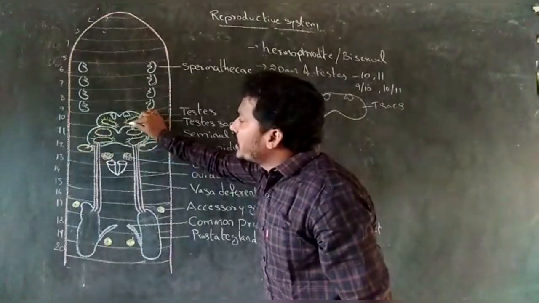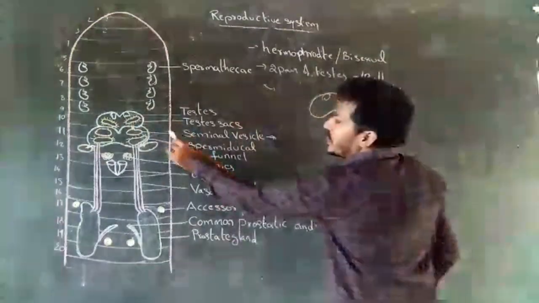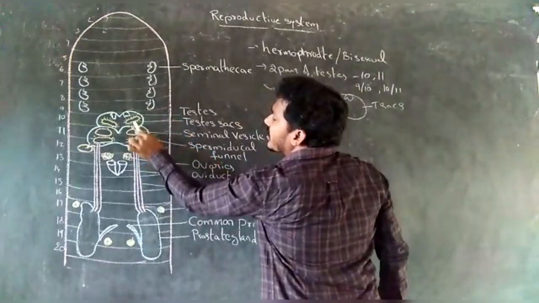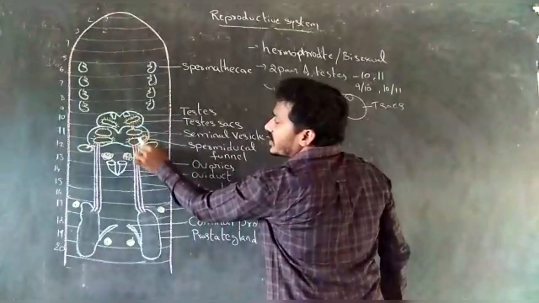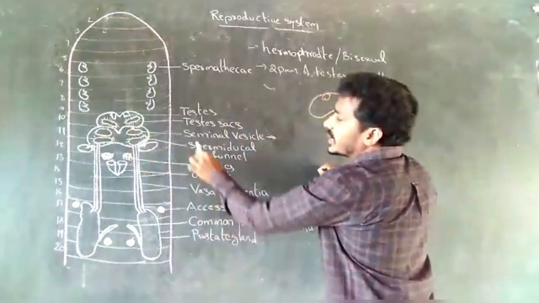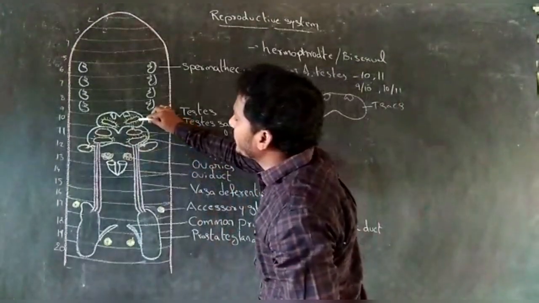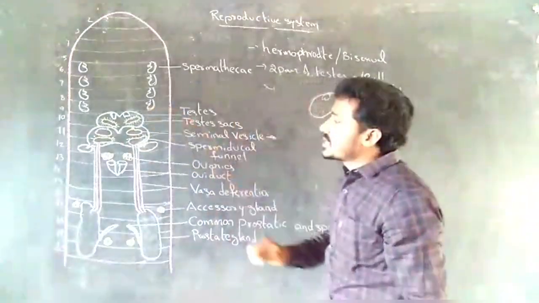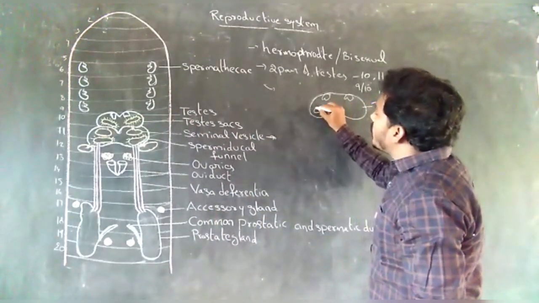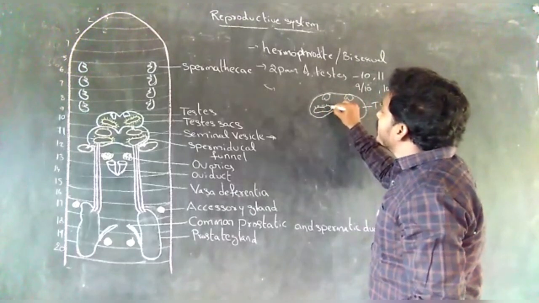Next, spermatical funnel. There are two pairs of spermatical funnels present in the 10th segment and 11th segment. The spermatical funnel contains cilia.